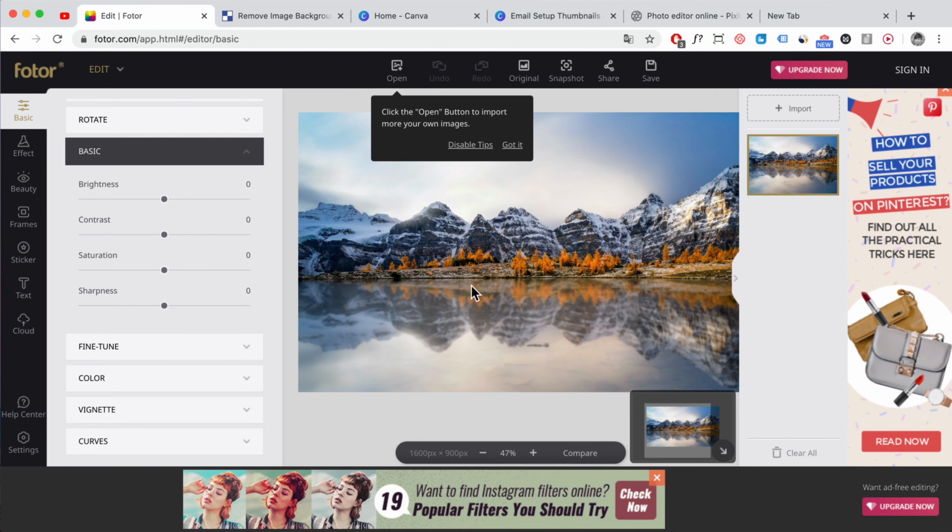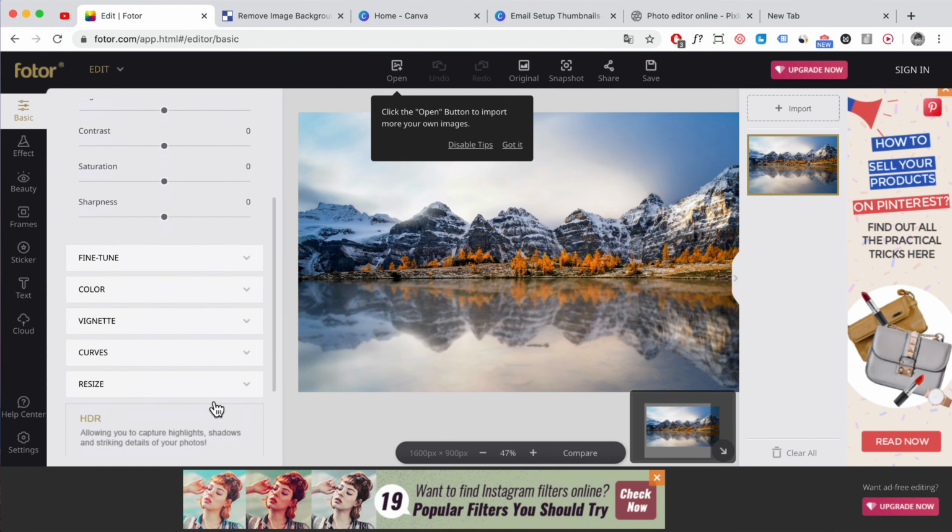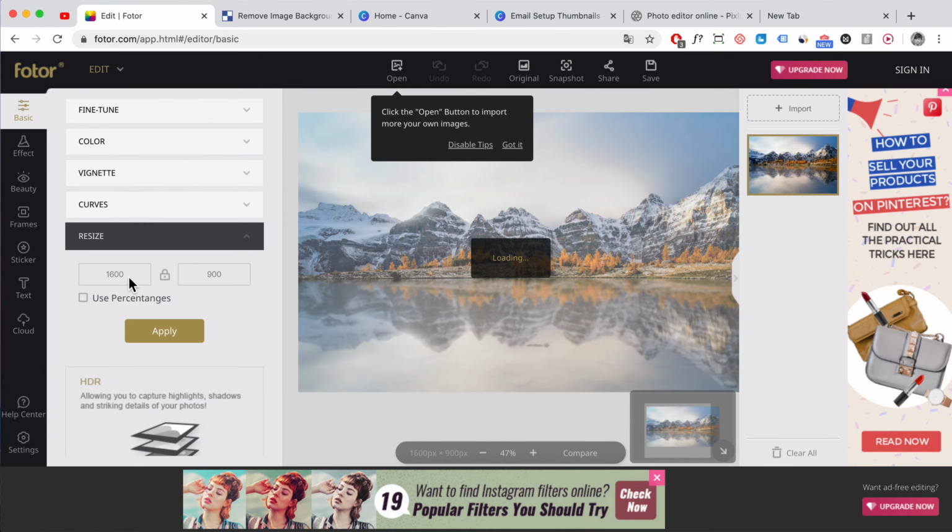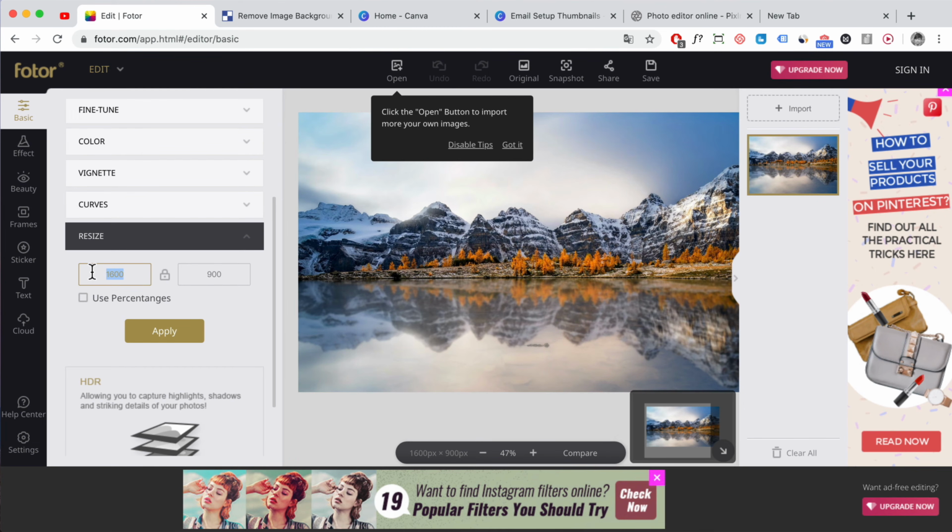Okay, so if you're uploading an image for your blog post featured image, I would probably go half this size. So probably, let's say you're doing maybe 800.